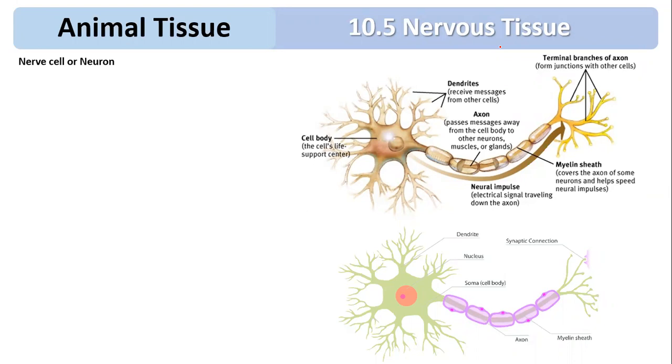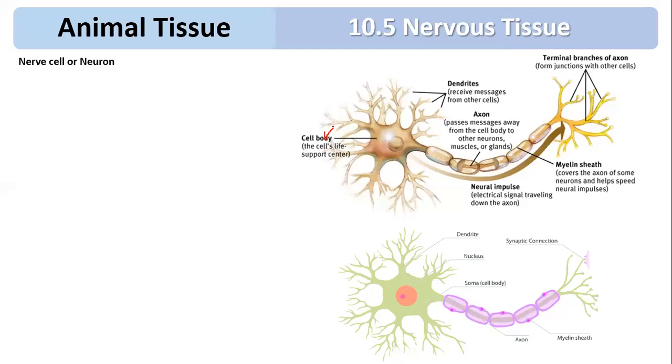What is cyton? You can see this is called the cell body. It is also called cyton, soma, or perikaryon. Peri is surrounding, karyon is nucleus. The cyton contains neuroplasm, which is granular. It has granules in it.